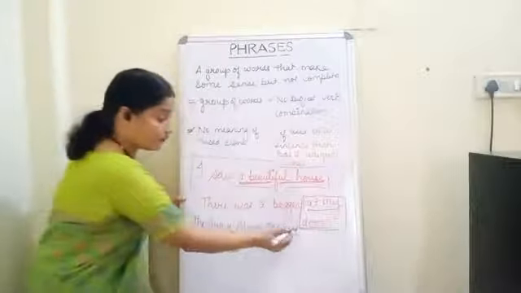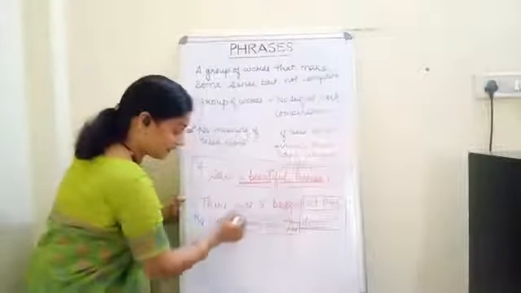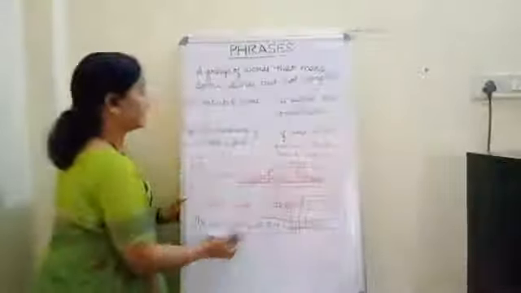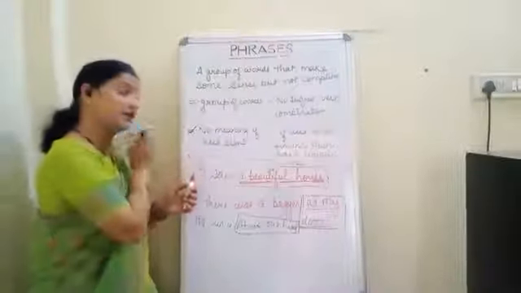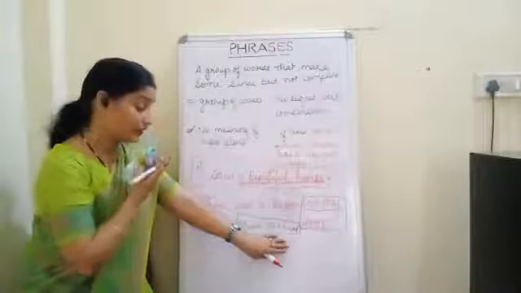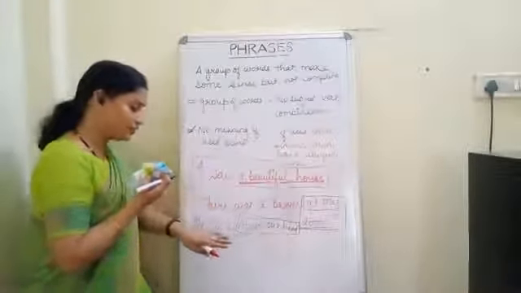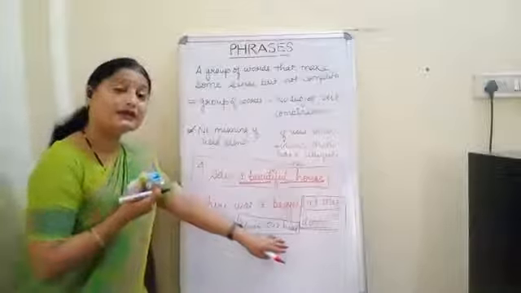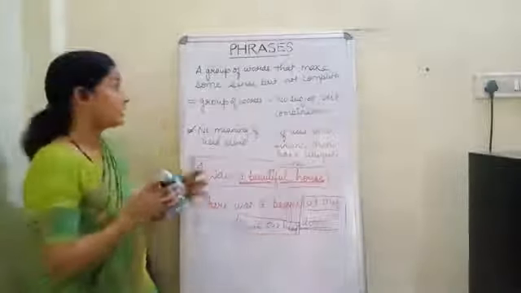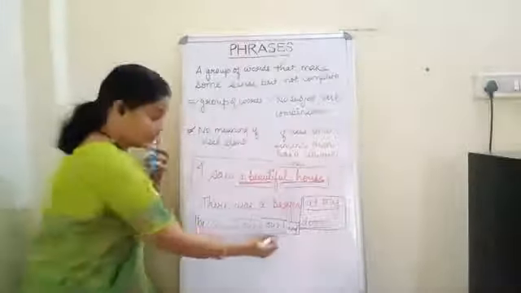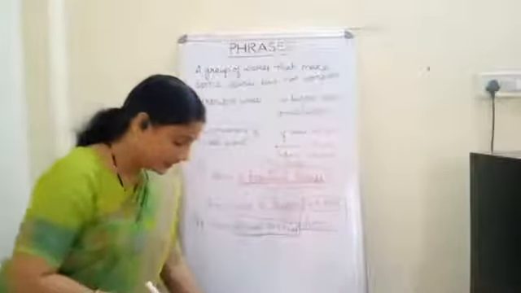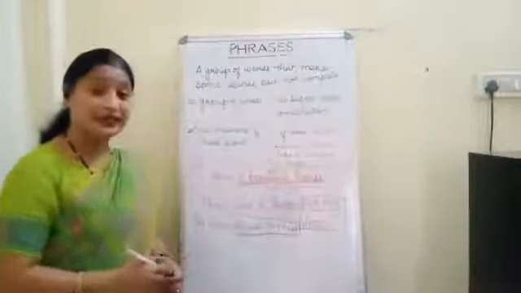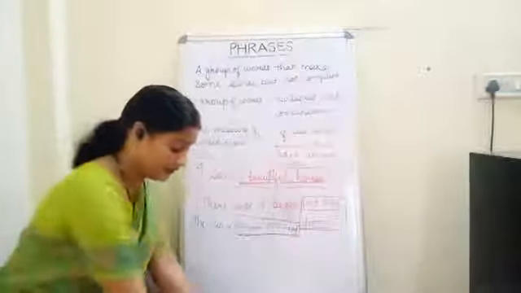Now see once again, above our head is a group of words with no subject verb combination. There is no meaning if it is used alone, but if it is used in a sentence, then it will make sense. That's why it is called a phrase. Now I think phrases are clear. Now we will see the kinds of phrases.